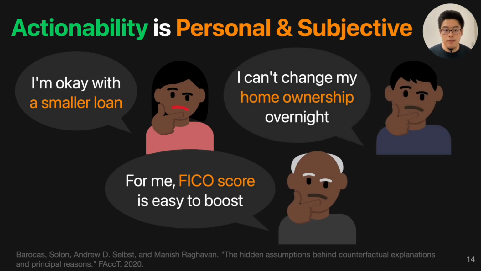For example, some applicants may be okay with a smaller loan amount, but some other applicants may not be. Some applicants cannot change their home ownership overnight, and for some applicants, it's easier to boost their FICO score. So you can see actionability is very personal and varies from user to user. There is a dire need for a new system to provide tailored or personalized recourse to different end users.